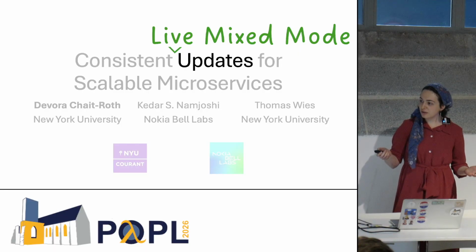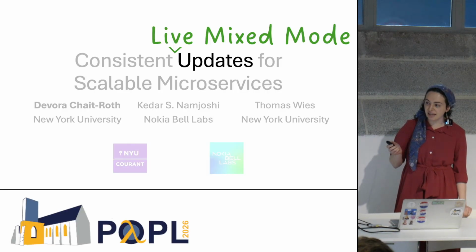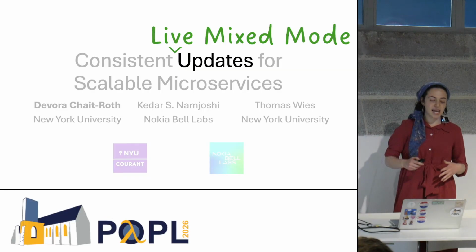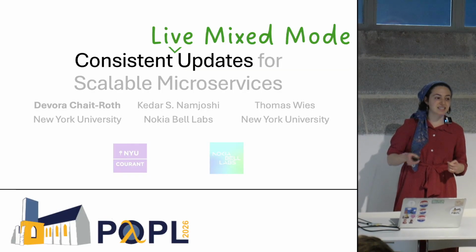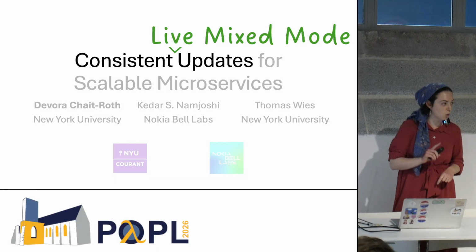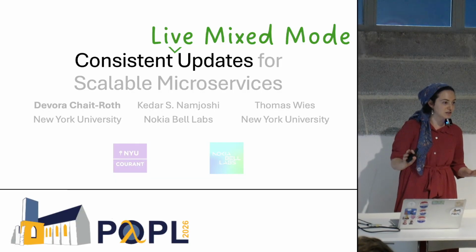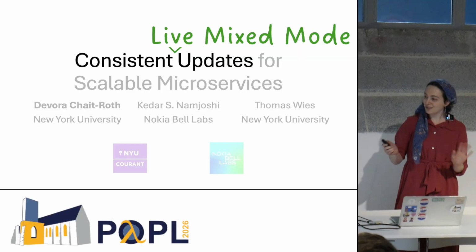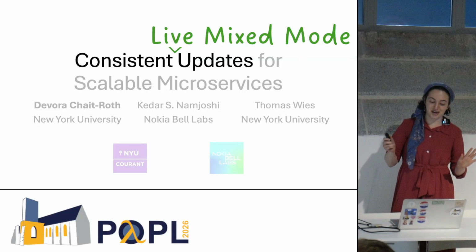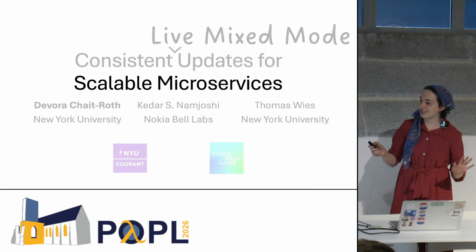So what we do is we propose a way to guarantee that even when your system is in mixed mode, it still behaves consistently, meaning it still looks like it only has one active version, even though really it has two. OK, that's the first half of this title, but first let's talk about the setting of scalable microservices.